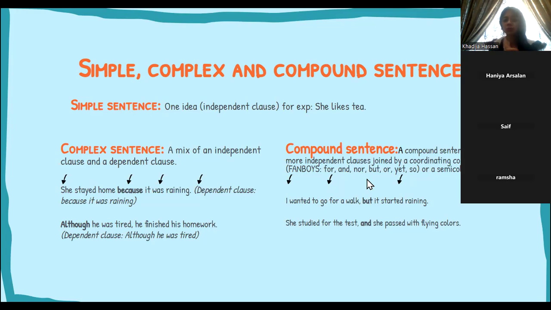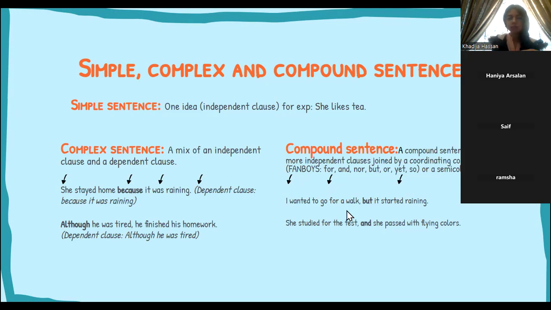A compound sentence is two or more independent clauses joined by a coordinating conjunction. I wanted to go for a walk, but it started raining. Right. In this case, don't get confused. I wanted to go for a walk was one independent clause. It started raining was another independent clause. Both make complete sense on their own. To link them, we added but.